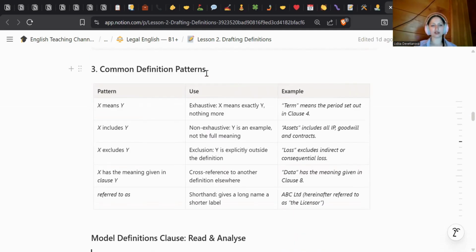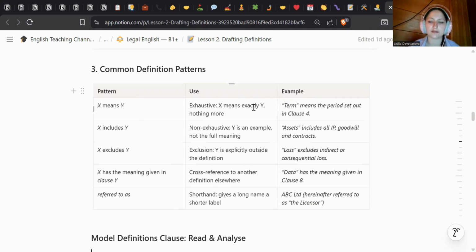And some common definition patterns. X means Y. Exhaustive. X means exactly Y, nothing more. Term means the period set out in clause 4. X includes Y. Non-exhaustive. Y is an example, not the full meaning. Assets includes all IP, goodwill, and contracts. X excludes Y. Exclusion. Y is explicitly outside the definition. Loss excludes indirect or consequential loss. X has the meaning given in clause Y.